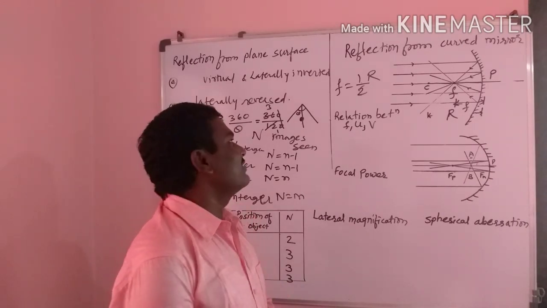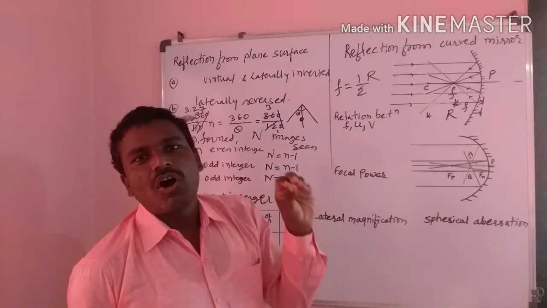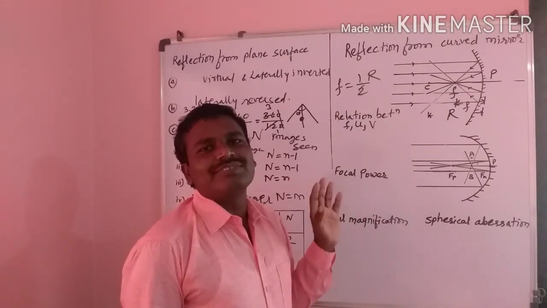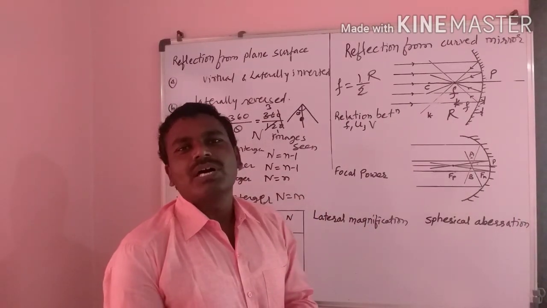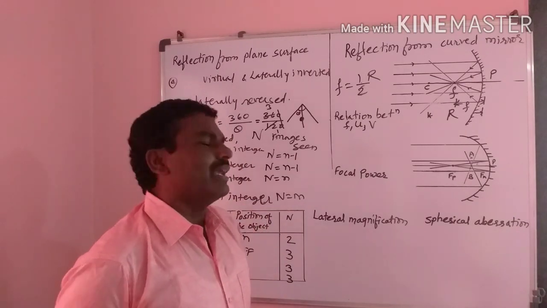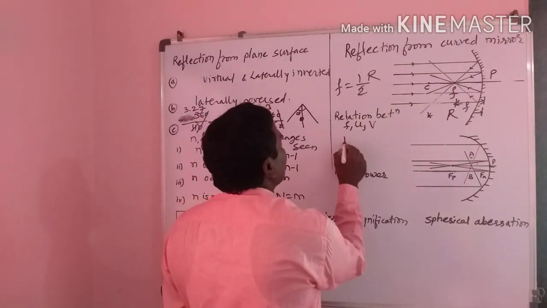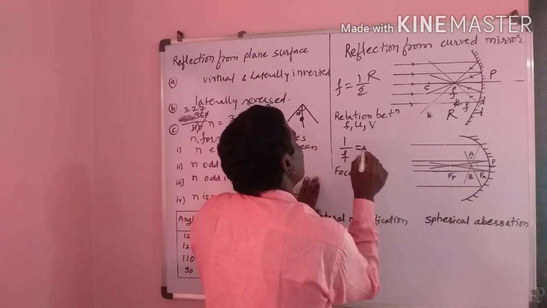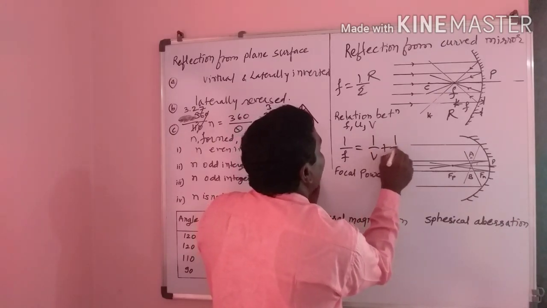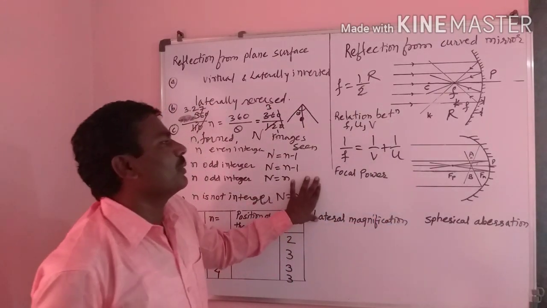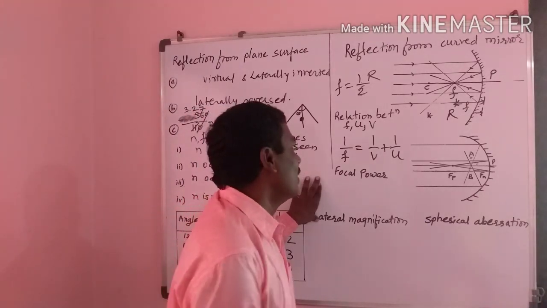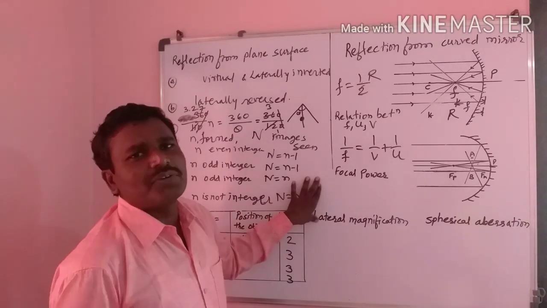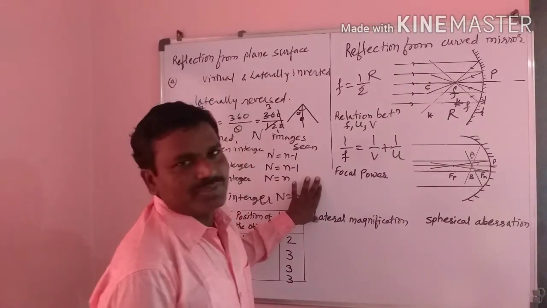Now we find the relation between these quantities. The object distance is denoted by u, the image distance by v, the radius of curvature by r, and f is the focal length. In the mirror equation, the reciprocal of the focal length, 1/f, is the sum of the reciprocals of the image distance and the object distance, that is 1/f is equal to 1/v plus 1/u. This equation is called the mirror equation for a spherical reflecting surface.